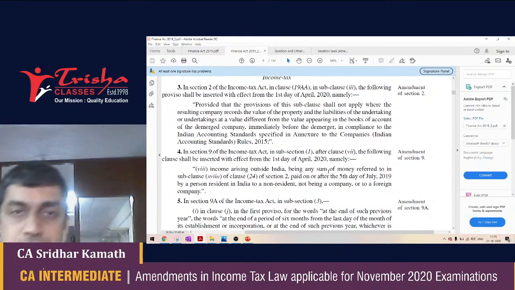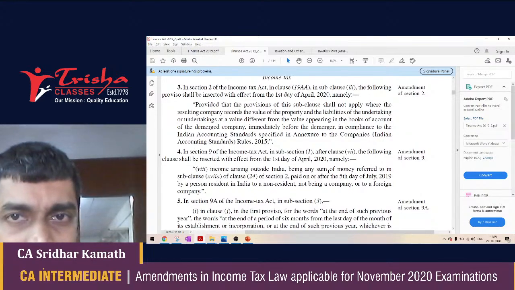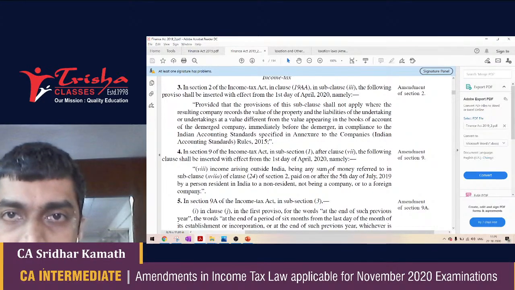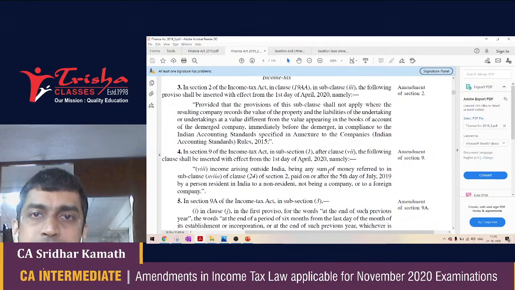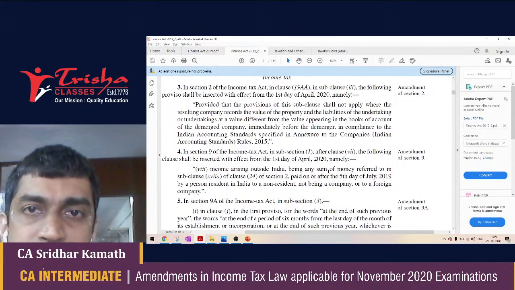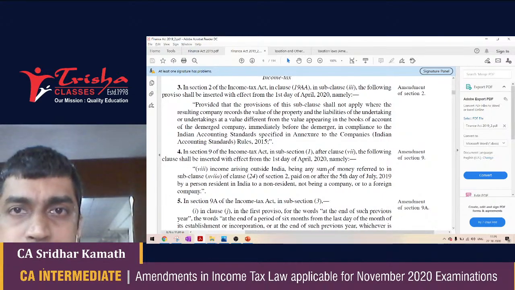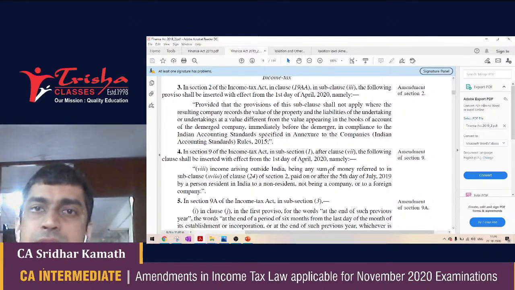Understand this particular point, because I expect maybe half expectation that a point on this particular amendment could arise in your exam. So imagine a situation where Mr. A is a non-resident in India. He is a citizen of US, and Sridhar Kamath gives him a gift of 1 lakh rupees by way of cheque. He is always in US. He has perhaps never come to India. He gets a gift of 1 lakh rupees from Sridhar Kamath.